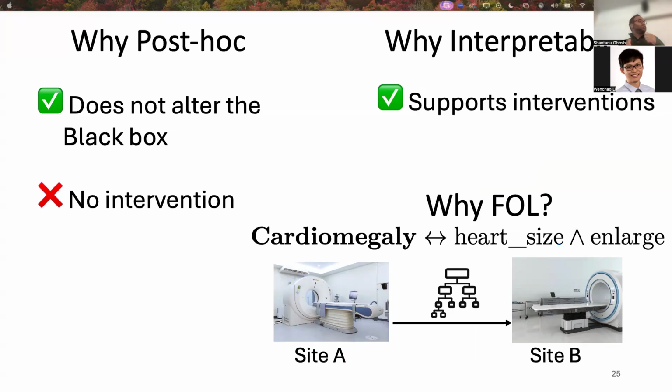These first-order logics are composed of clinical rules, which often are invariant from one hospital to another. For example, the rule to detect cardiomegaly is going to remain unchanged from one hospital to another. So if we learn these rules well, we can effectively transfer these models from one hospital to another. And also importantly, we can easily intervene on these rules to change the decision.